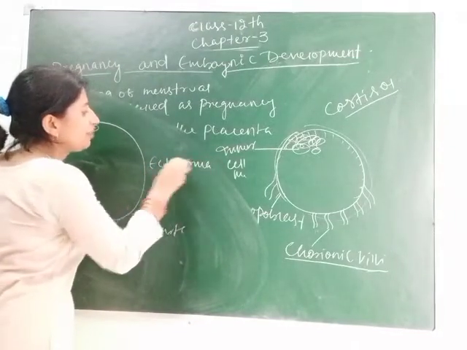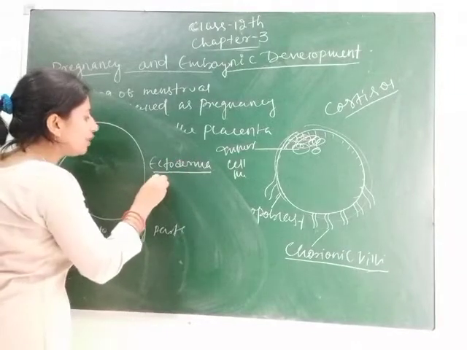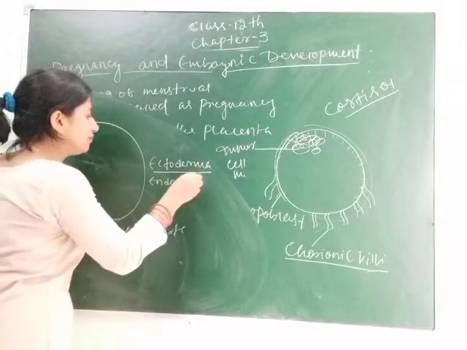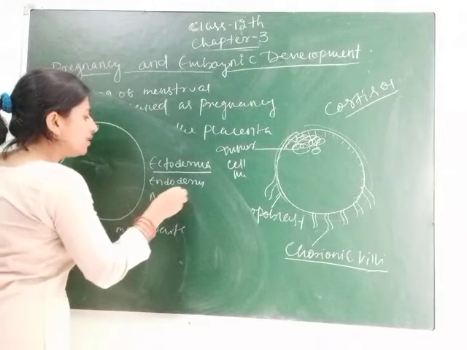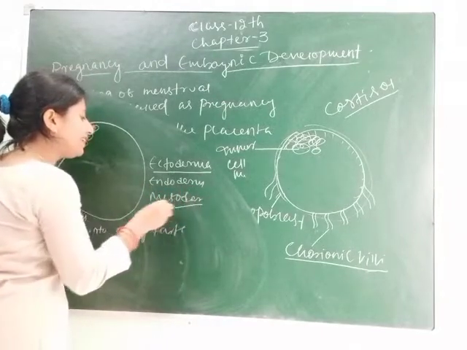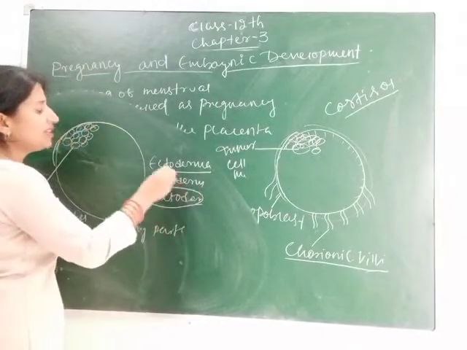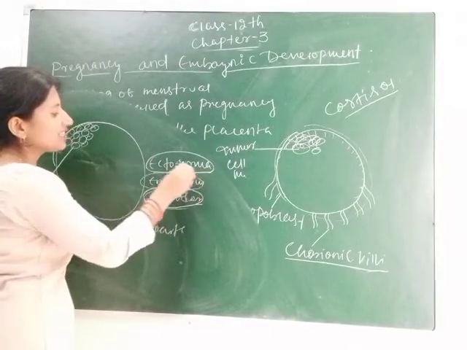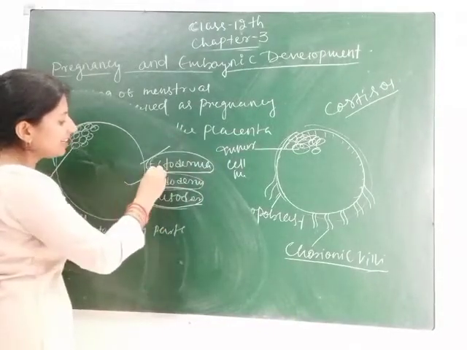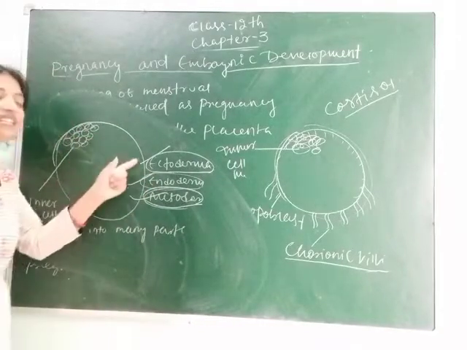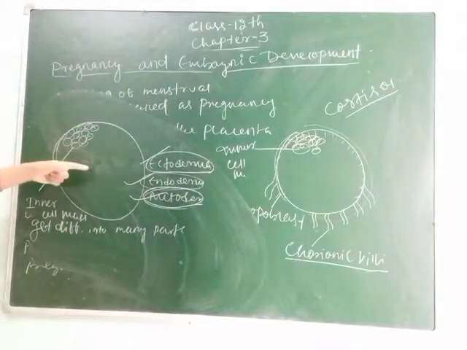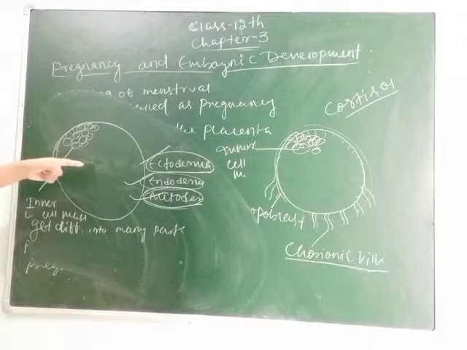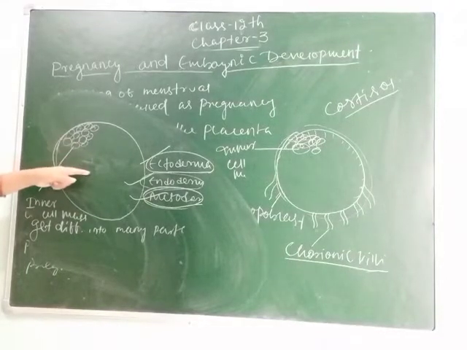Derma means skin, ecto means out, so ectoderm, then endoderm and mesoderm. Mesoderm is formed in the middle, which means first ectoderm, then mesoderm, then endoderm. We can say this is the outer layer, this is the inner layer and this is the middle layer. These 3 layers are formed in the embryo, and after that, as I have told you, the heart is formed.